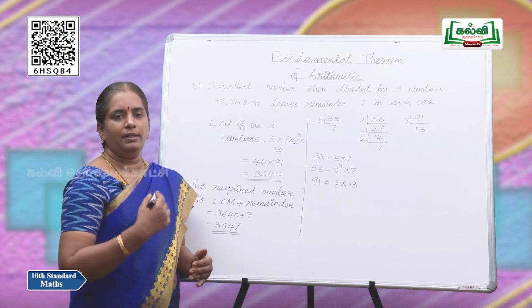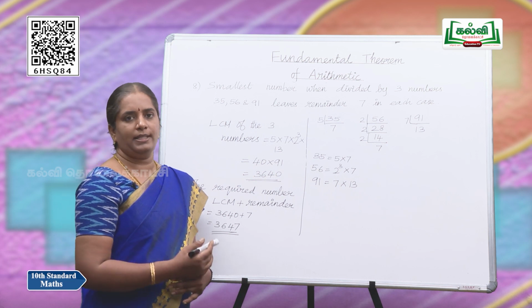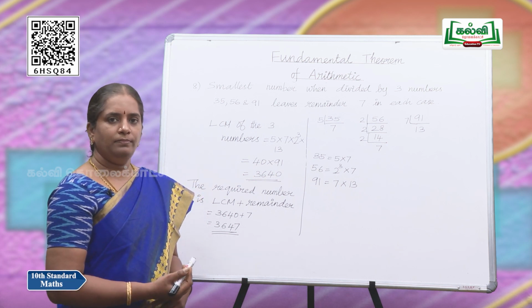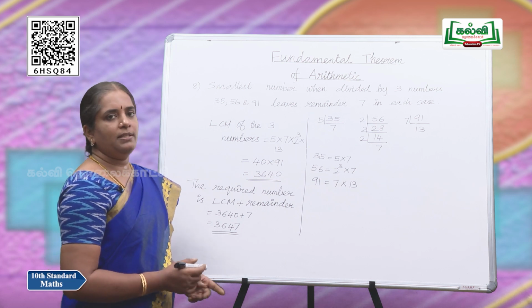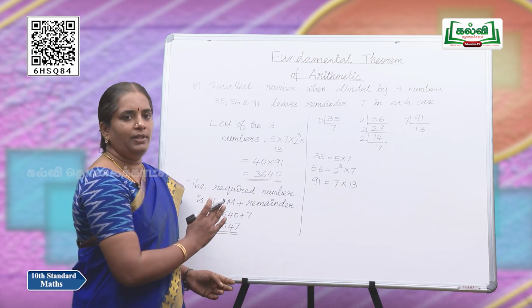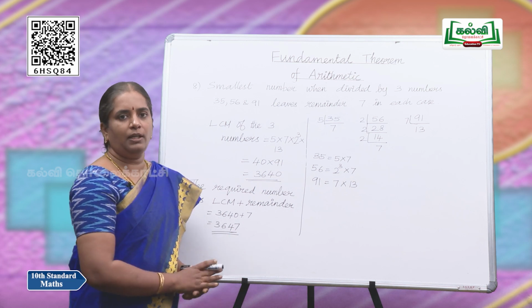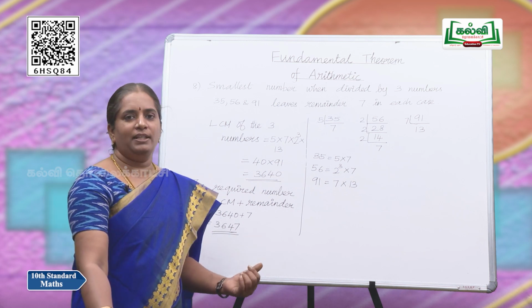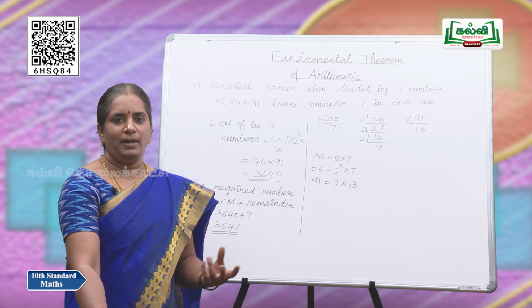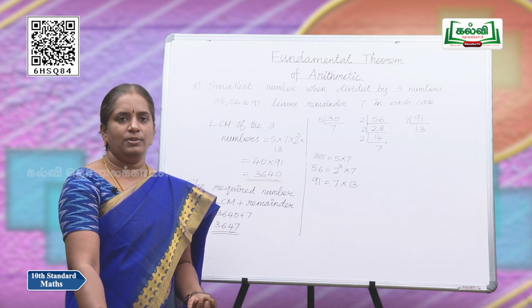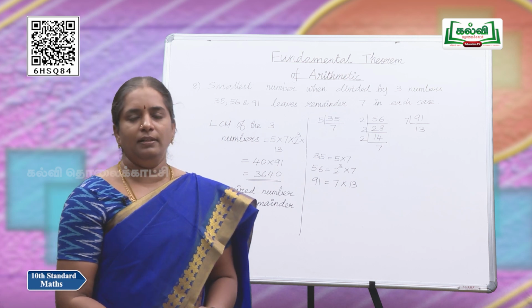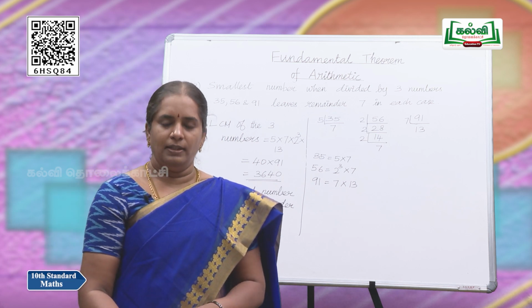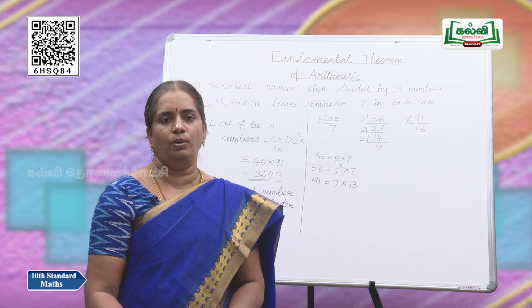but we need to find the number which should leave the remainder 7. So, that should be more than the LCM. How much more? The remainder, yes, 7 more, which means we are going to add 7 with the LCM. So, that is the required number. The required number is 3640 plus 7 or 3647 is the answer.